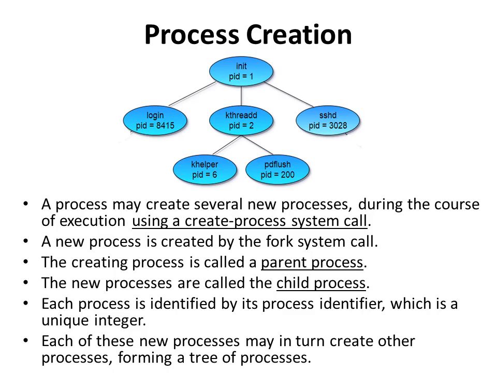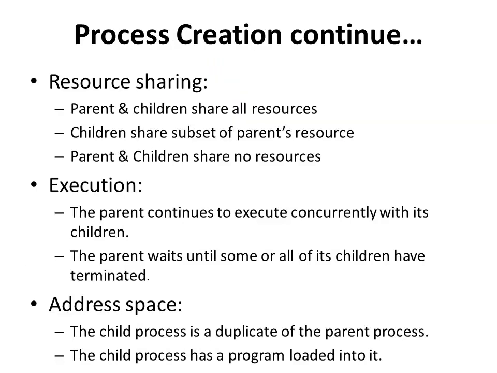This unique ID may be an integer value. Now, each of these child processes may in turn create other new processes, thus forming a tree of processes. Now, in general, a process needs certain resources, that is CPU time, memory, IO devices, files, etc. to accomplish its task.